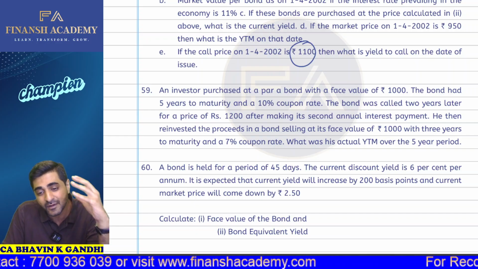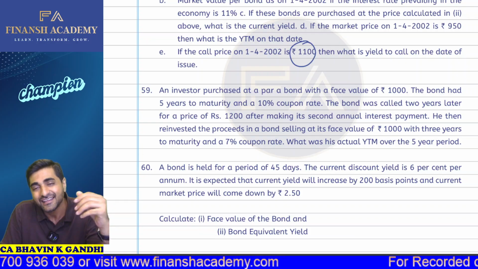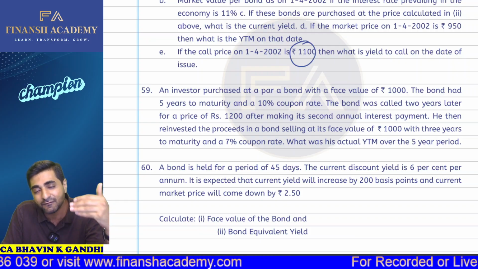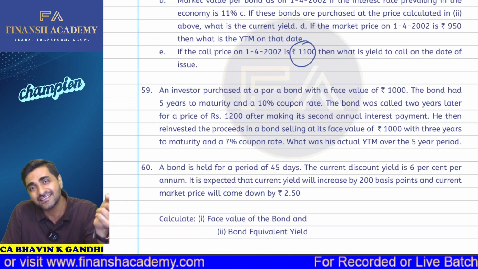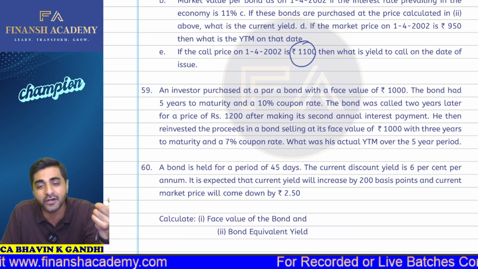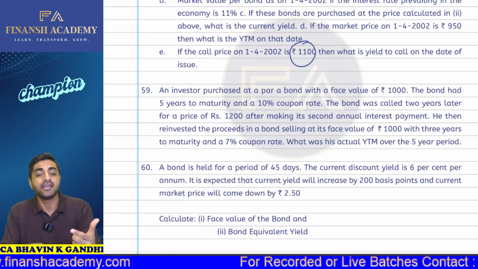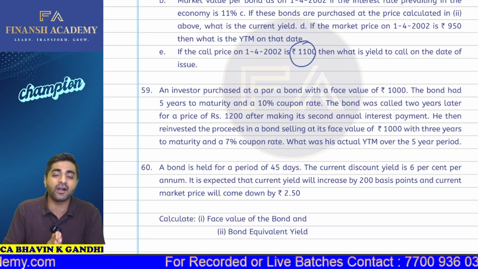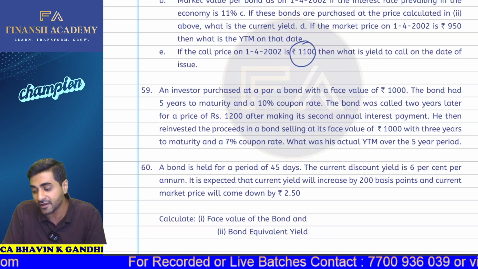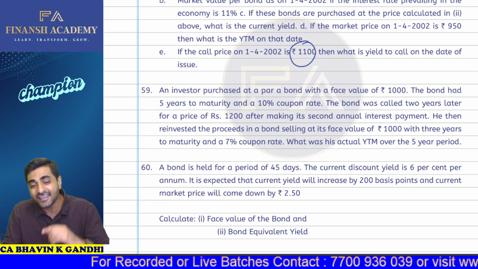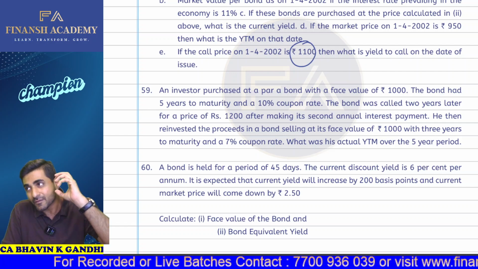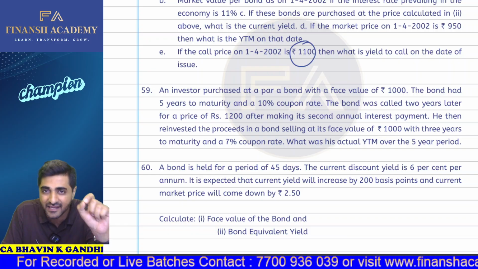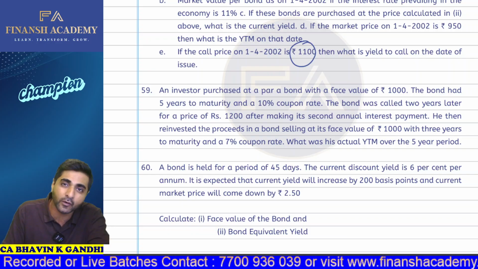So when the interest will be received for the remaining 3 years, that is at the end of the third year, fourth year and fifth year, can I say that interest will be calculated on 1200 rupees? That is his amount of the investment. So we have to be very, very careful here while we are calculating what is going to be the interest element. Okay, so just make sure that he reinvested the proceeds in a bond. So when he is reinvesting the proceeds, it means that he is reinvesting his 1200 rupees.